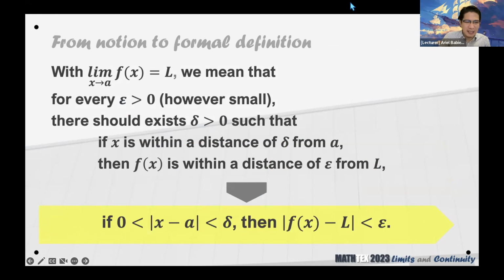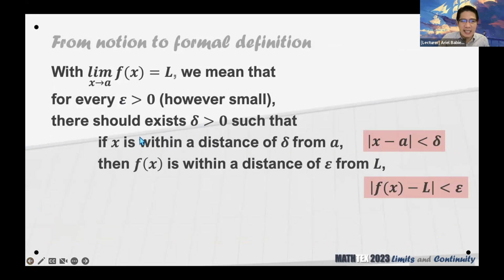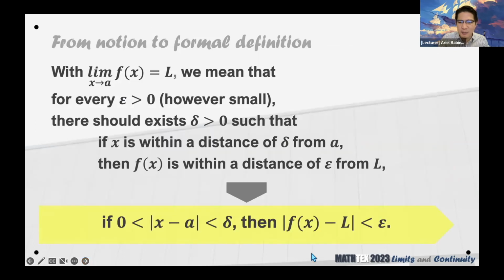Kumbaga, balik ulit tayo. Napansin ni Mark. Ito yung nangyari kanina. Ito kasing x is within delta distance from A, the distance of x from A is less than delta. Ito naman, the distance of f of x from L is less than epsilon. Tapos nung sinunod na natin, biglang may sumulpot. Less than 0 ba? Yeah, absolute value of x minus A greater than 0, or yung 0 is less than this. So tingin ko napansin naman ng madami. I'm referring to this part. Ito.